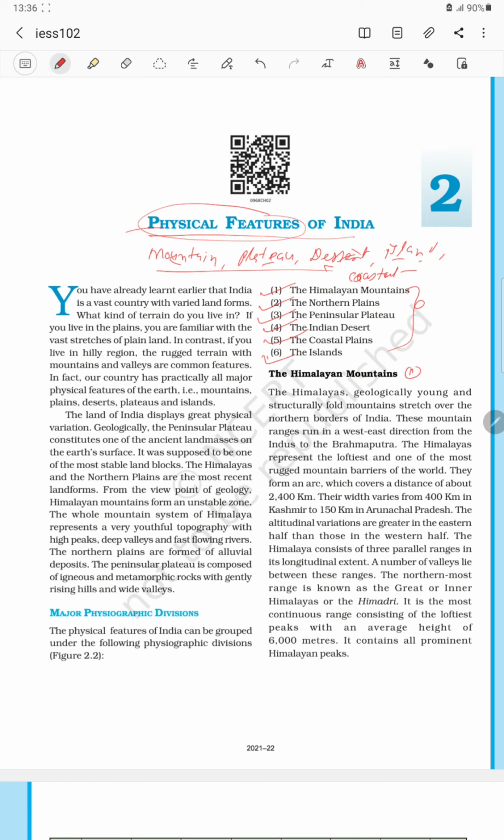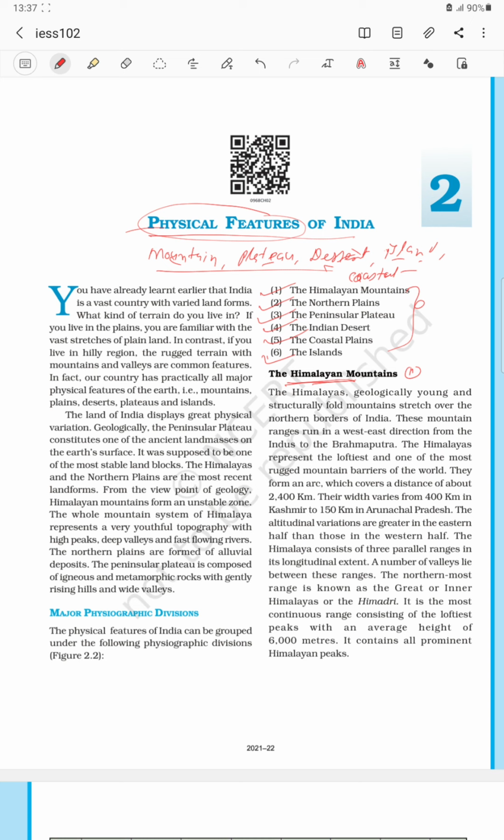Okay, we all are familiar with this word, the Himalaya. The Himalaya is very strategically important for India. From ancient times, it protects us from invaders and outsiders and also protects us from the harsh climate.